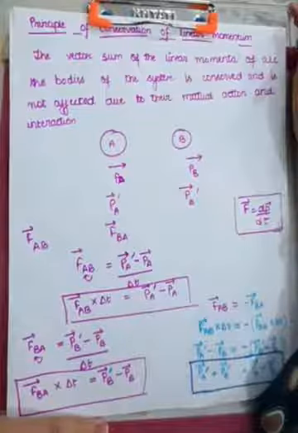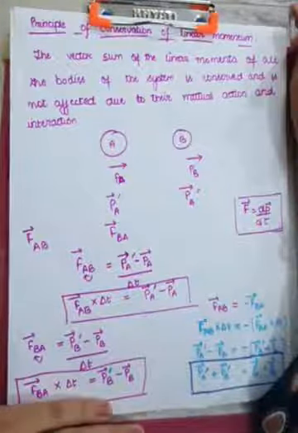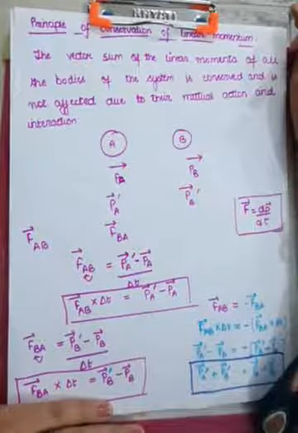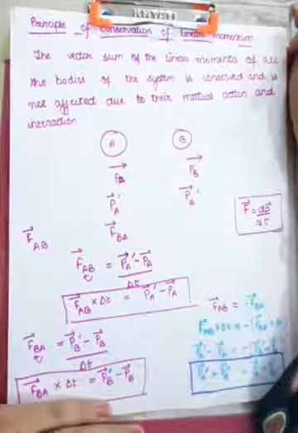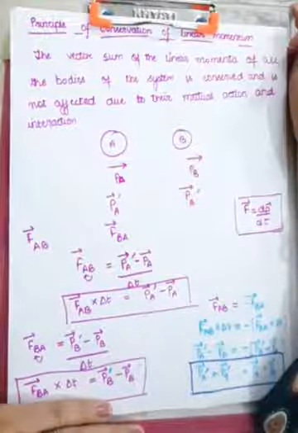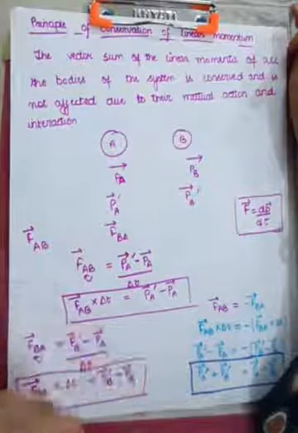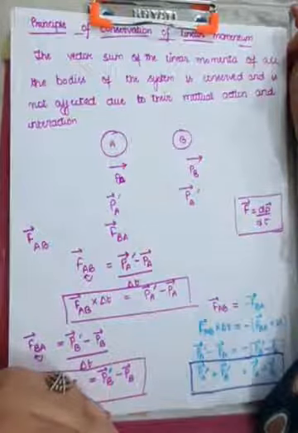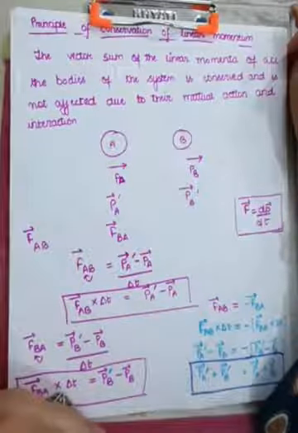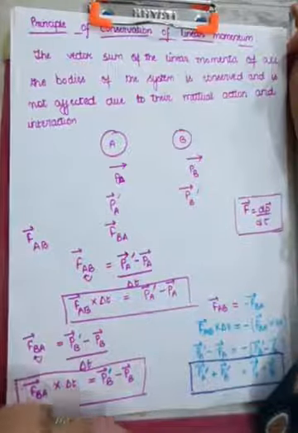Dear students, in this video, we are going to understand the principle of conservation of linear momentum. This principle says that if you have a system over which no external force is acting, then you must remember that the momenta of all the bodies will be conserved. The overall momentum will be conserved. Whatever the momentum was before the collision will remain the same even after the collision.